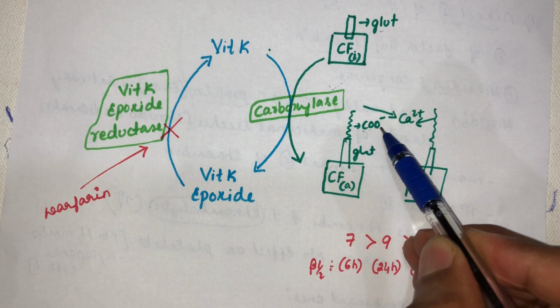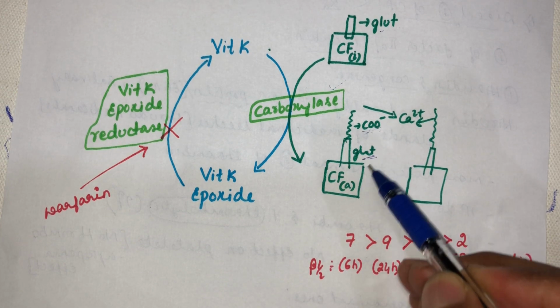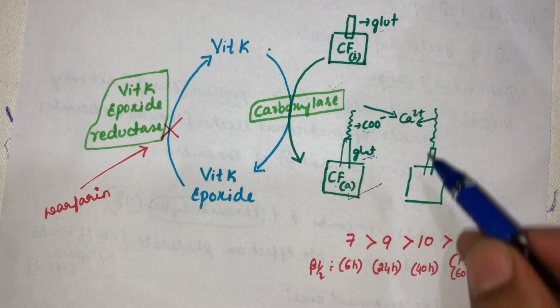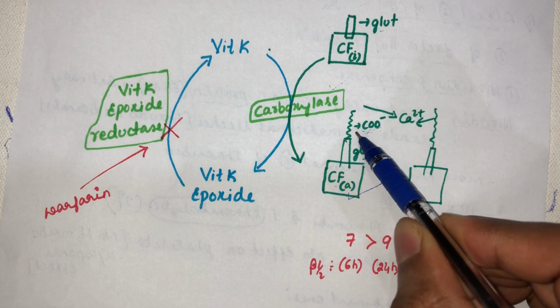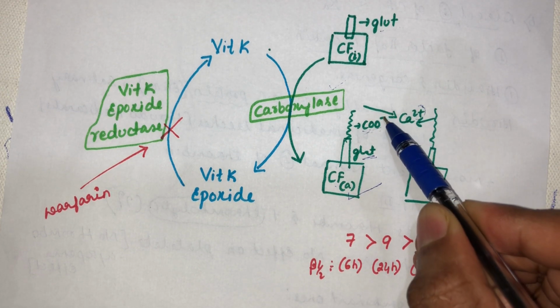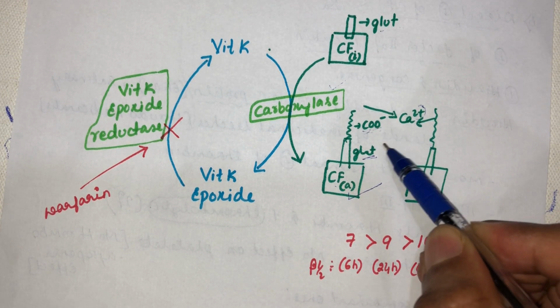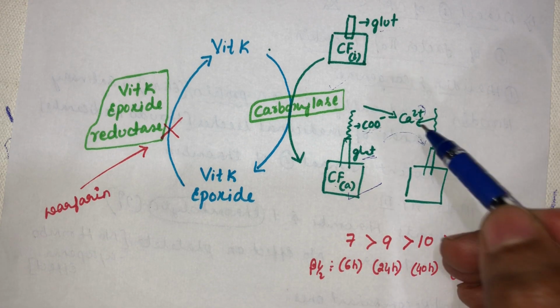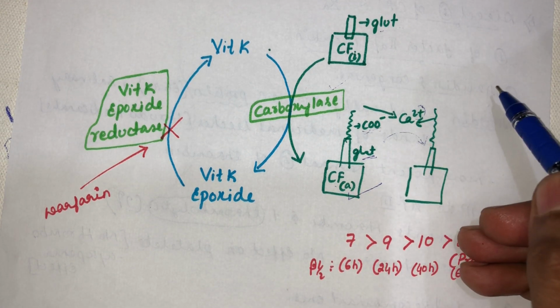Once the carboxyl group is added to the glutamate arm, the clotting factor is activated. Once the carboxyl group is incorporated into the glutamate residue, calcium, the positive ion, binds to the negative carboxyl group and helps in further activation of other inactivated clotting factors. That's how calcium acts as a cofactor.